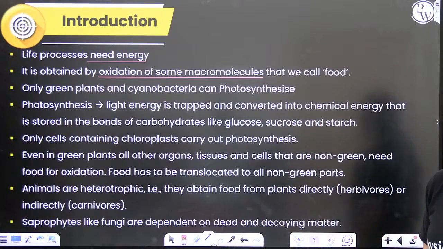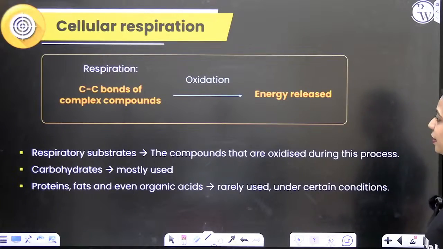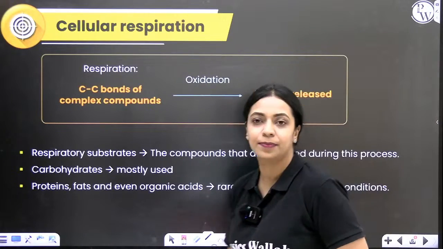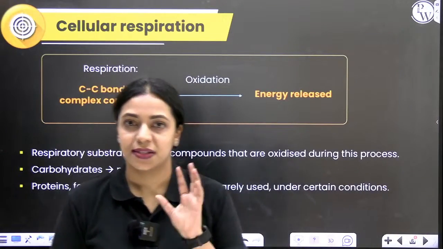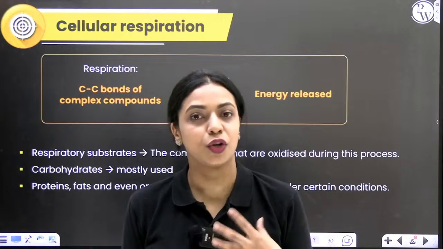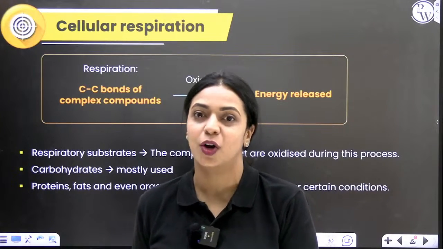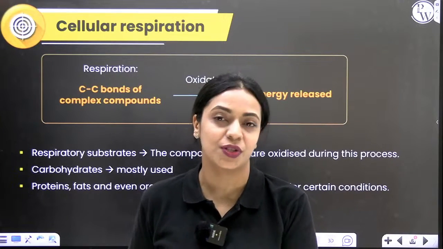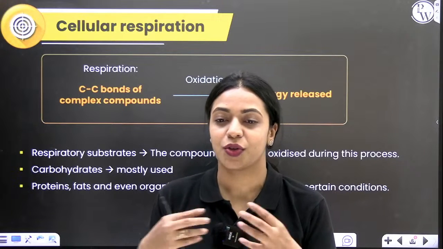Ultimately, everything is dependent on plant matter either directly or indirectly. Whenever photosynthesis happens, glucose is produced, right? Glucose is the end product of photosynthesis. One of the products of photosynthesis is glucose. In glucose, you have 6 carbons.